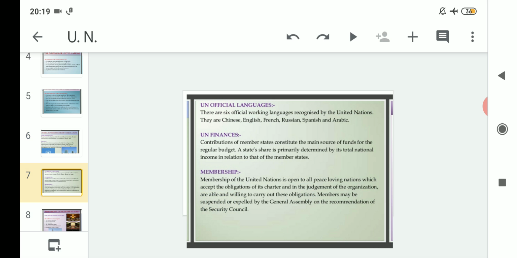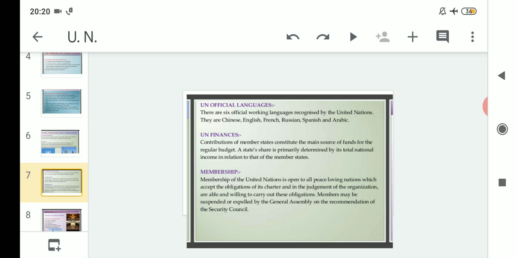They are number 1 Chinese, number 2 English, number 3 French, number 4 Russian, number 5 Spanish, and number 6 Arabic. Clear? So there are 6 official languages of the United Nations, namely Chinese, English, French, Russian, Spanish, and Arabic. Remember this.